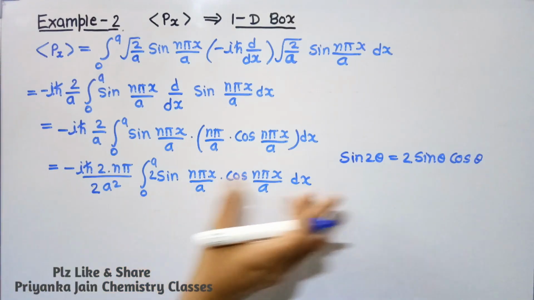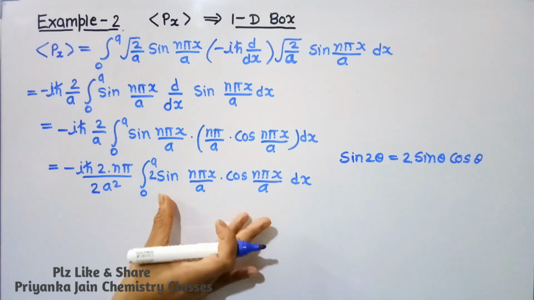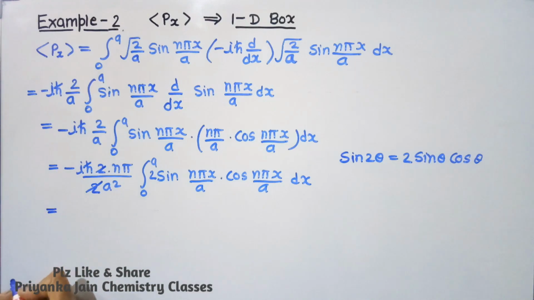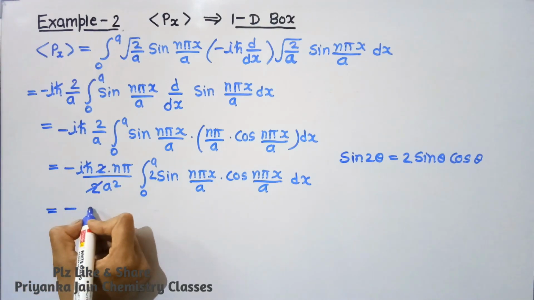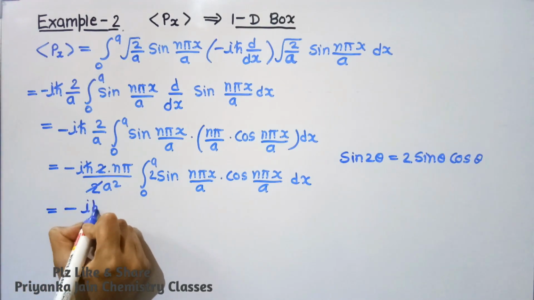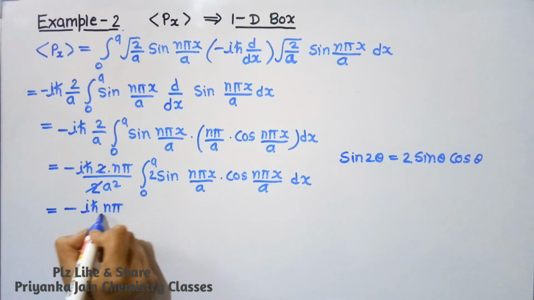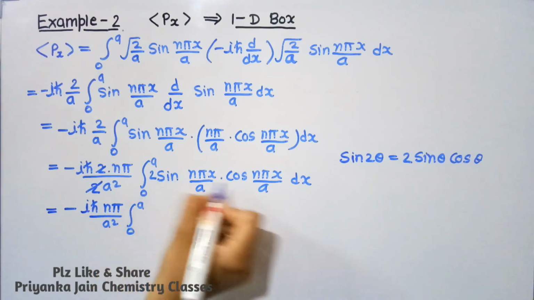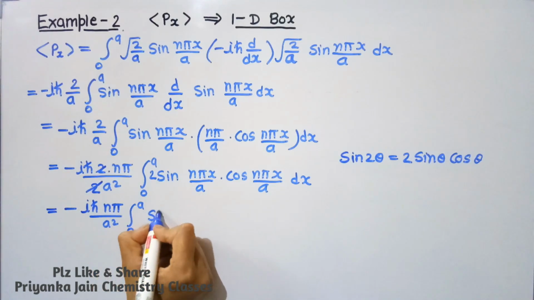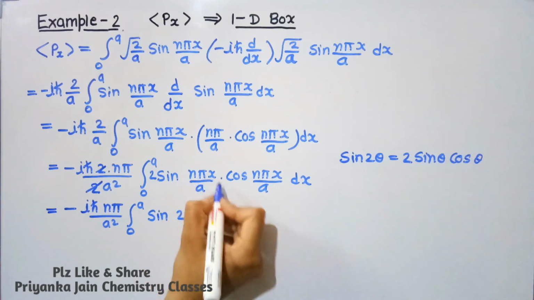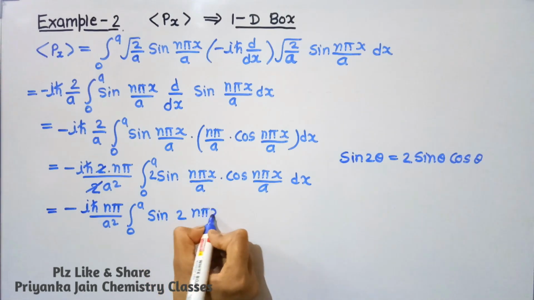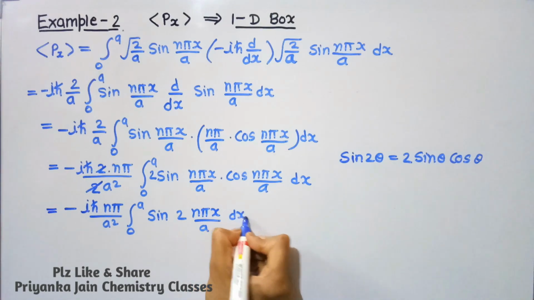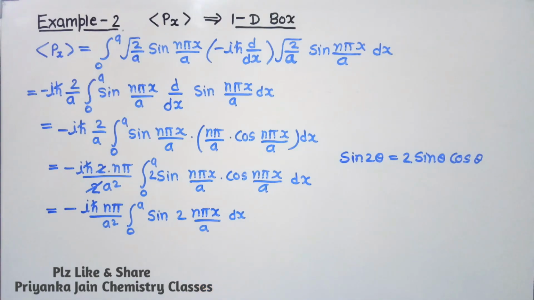So this is the formula of sine 2 theta, and we can write here this value. This 2 to 2 will cancel out. So now we have iota h cross n pi upon a square, and then this will be equal to sine 2 theta. So we have to write sine 2 and value of theta, and pi x upon a dx, okay. This is the value.